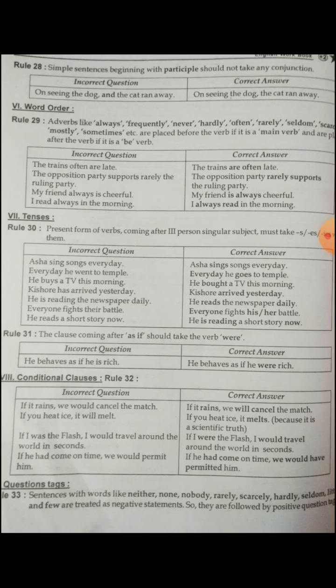He sings a song, he eats, he likes, he looks, he runs, he swims, he jumps. So like that, third person singular. What are the third person singular? He, she, it. So in the present tense, third person singular, he, she, it, compulsorily the verb takes s or es or ies. This is an important one. See, Asha sing songs every day. Here Asha is third person, sing is a verb. So sings.